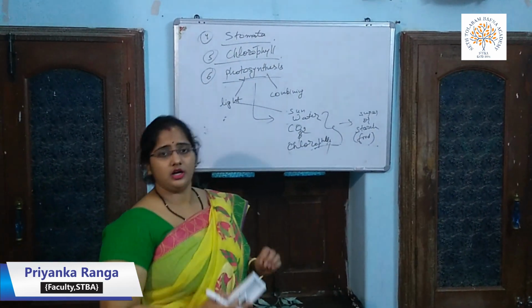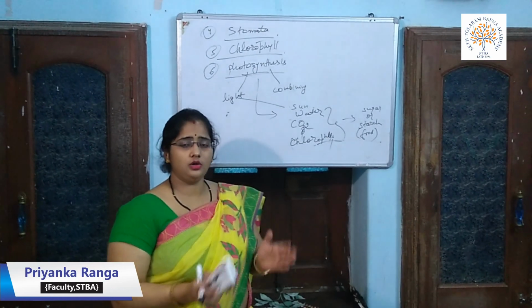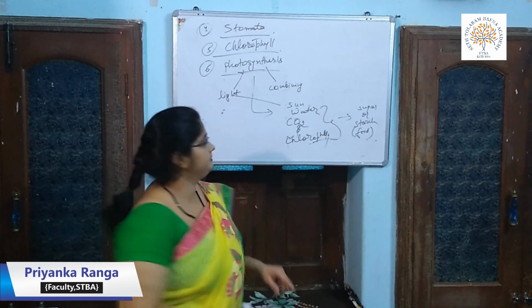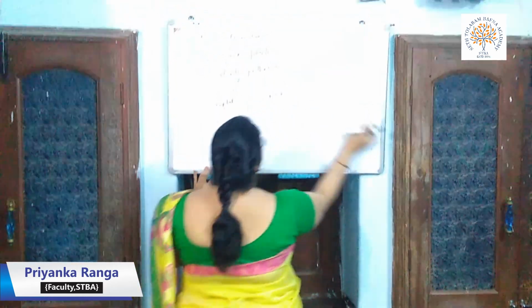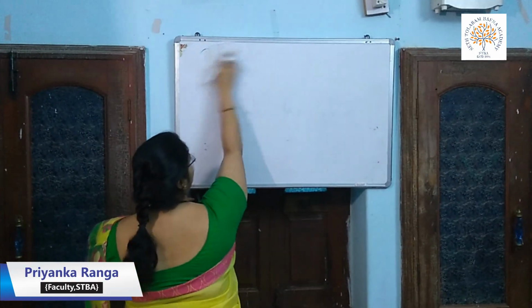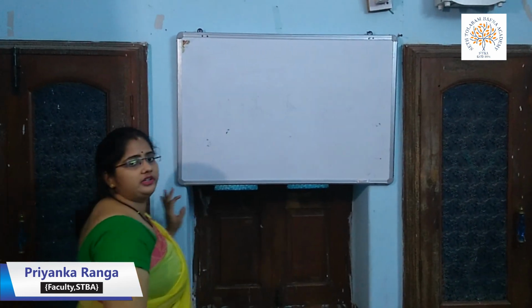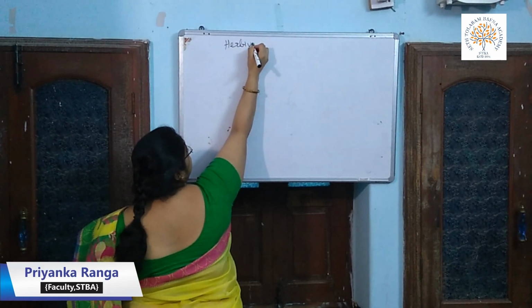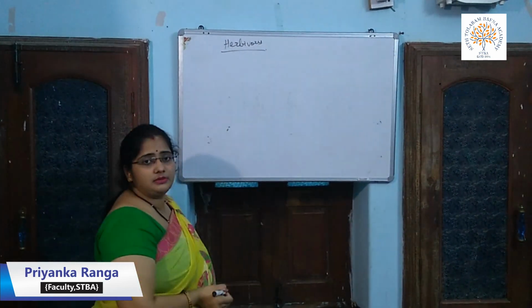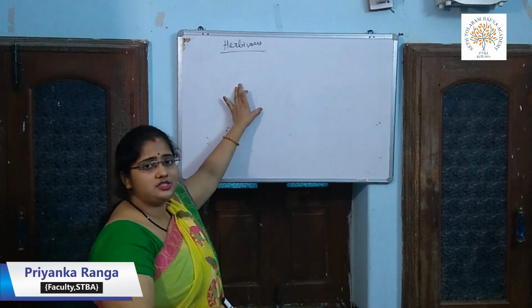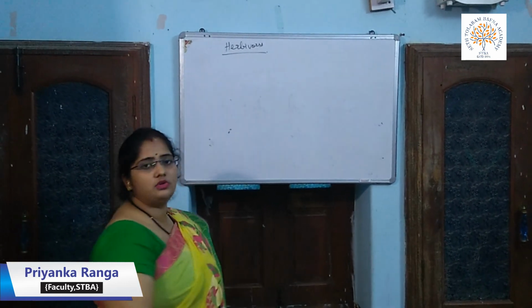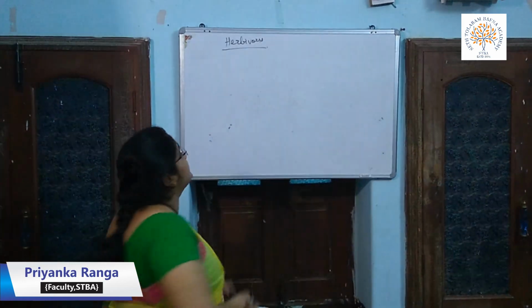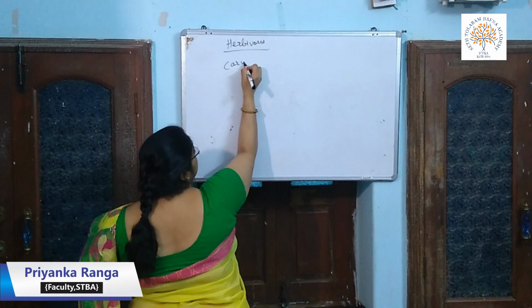Now when we talk about the animals and how the animals get their food, we have learned three new terms. That is herbivorous, carnivorous and omnivorous. So what are the new three terms? That is herbivorous. Students, what are herbivorous animals? The animals which eat only plants are called the herbivorous animals. Example, deer, goat, etc. Next is carnivorous animals.